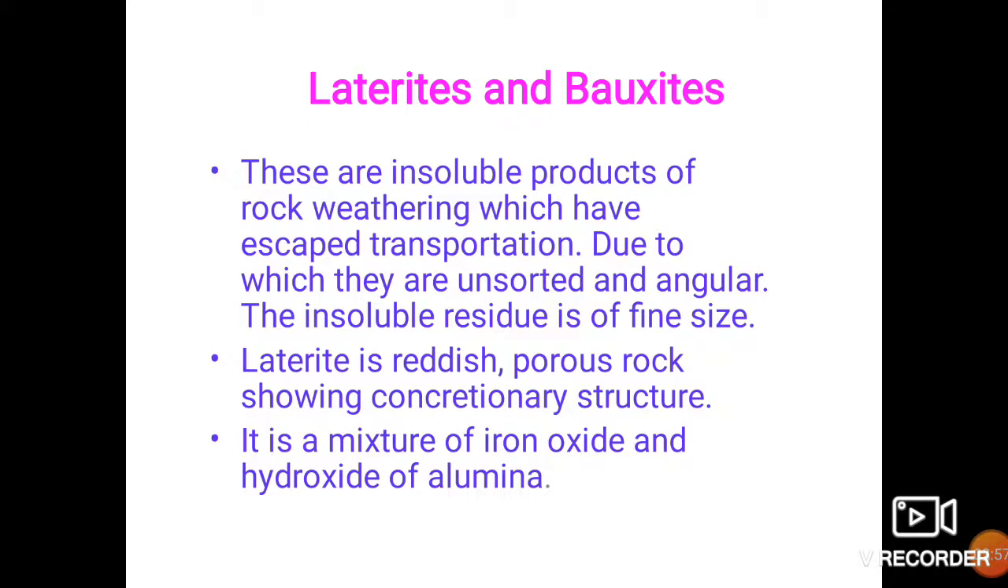The color of laterite is reddish. It is a porous rock. Porous means there are empty spaces in the rock, and the structure is called concretionary structure. This rock chemically possesses iron oxide and hydroxide of alumina. Of course, its red color indicates that iron oxide is the dominant factor in its chemical composition.